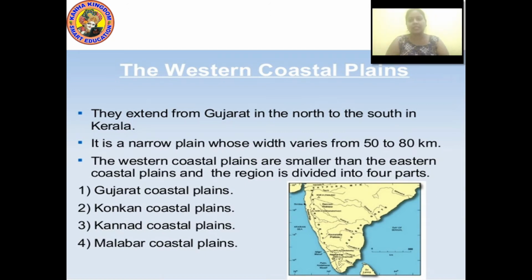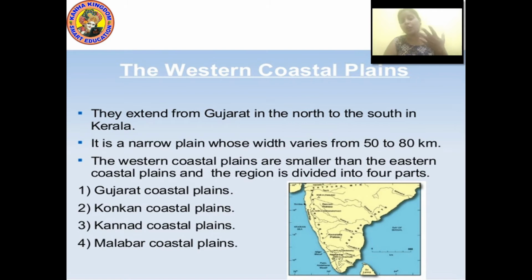So now let's discuss the western coastal plain. It extends from Gujarat in the north to Kerala in the south. It is a narrow plain whose width varies from 50 to 80 kilometers. The western coastal plain is smaller than the eastern coastal plain, and the region is divided into 4 parts: Gujarat coastal plain, Konkan coastal plain, Kannada coastal plain, and Malabar coastal plain.